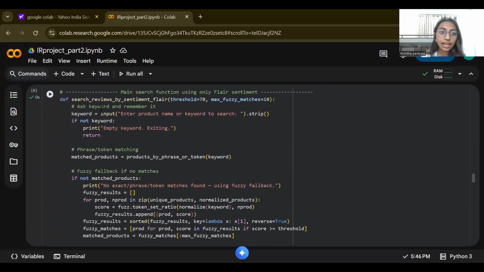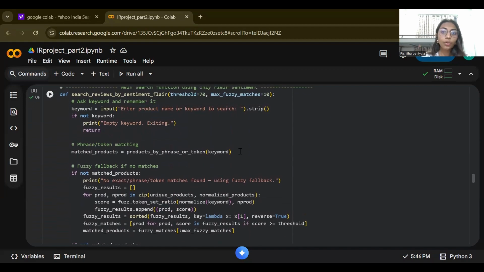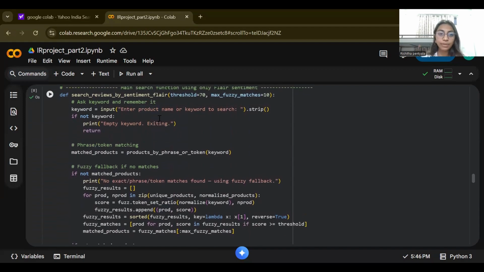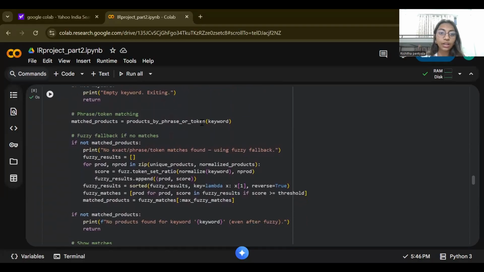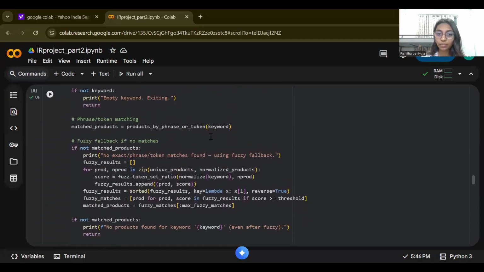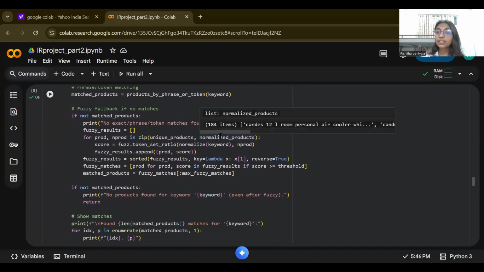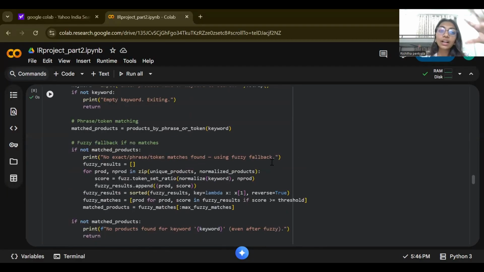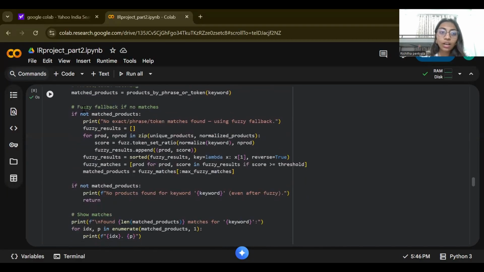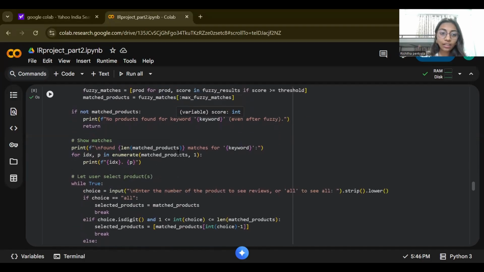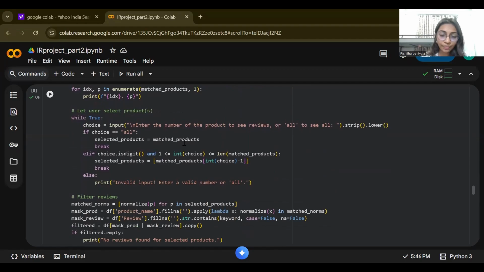Let's quickly understand the search. So let's first understand the search engine here. What is happening is, again, as I've mentioned earlier, first it takes the keyword and finds out the matched products. Now, if there are no matches, we will then go ahead and use the fuzzy, and then we will print the matches.